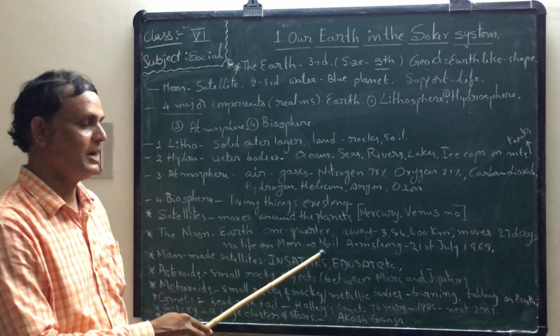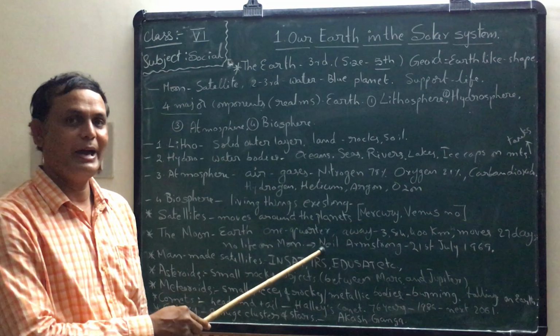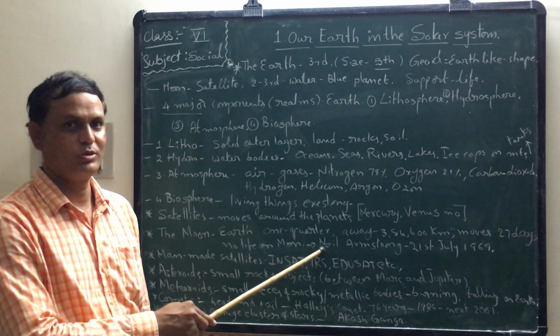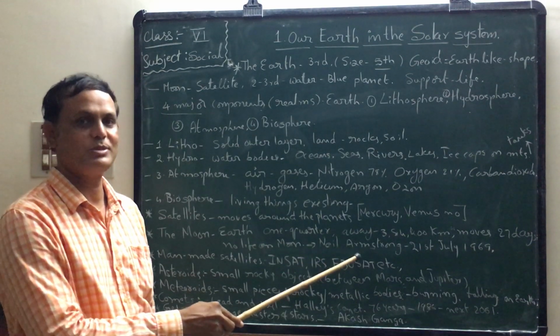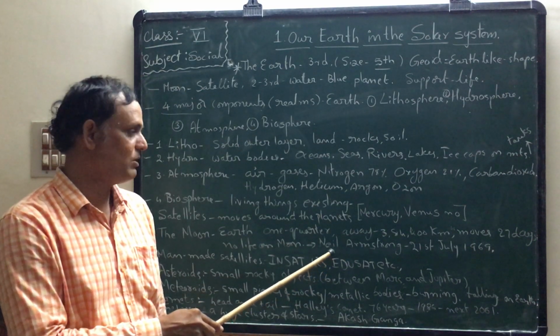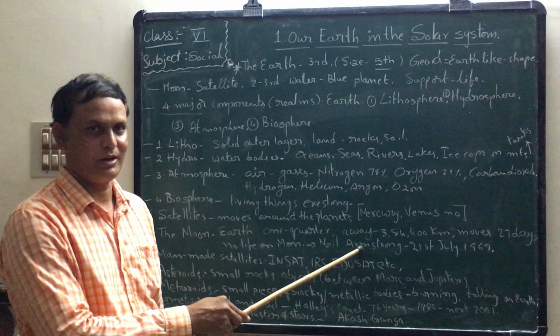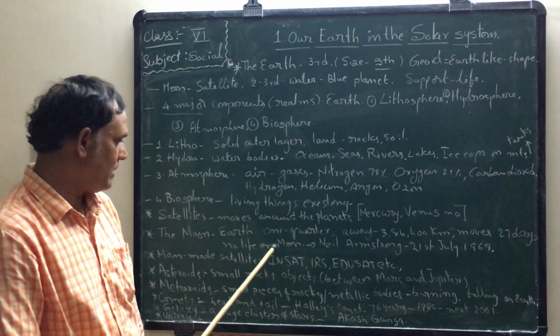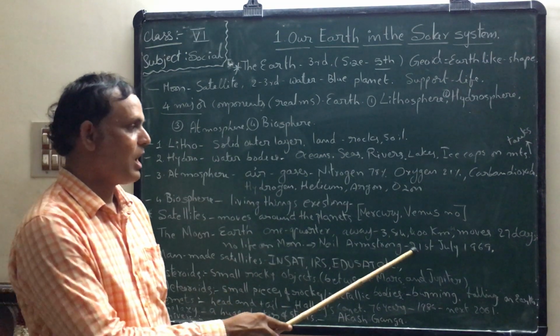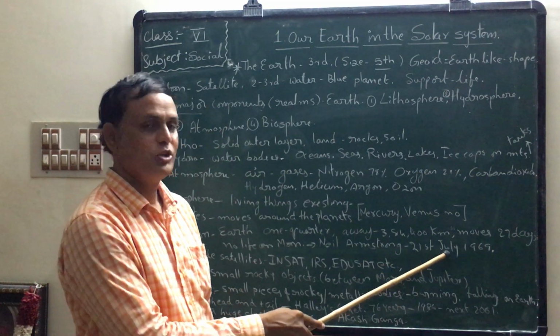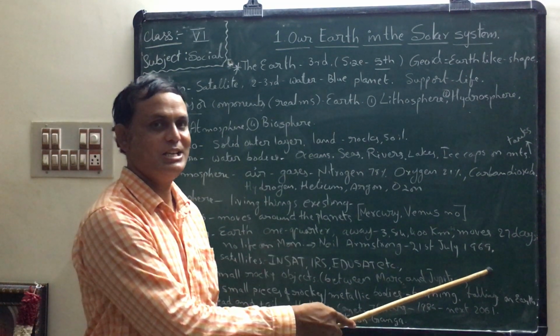For the first time, one man set his foot on the Moon. Who was that man? Neil Armstrong. He set his foot on the Moon on 21st July 1969.